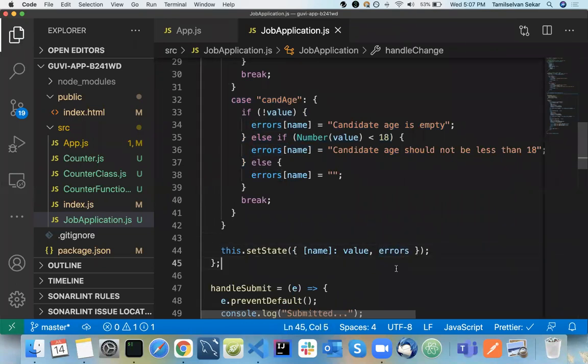Your JavaScript will understand that the key is errors and the value is errors. So that's why I used it in this way. If it's confusing for you, this is the way: first I'm updating the state of the form field, then I'm updating the errors.